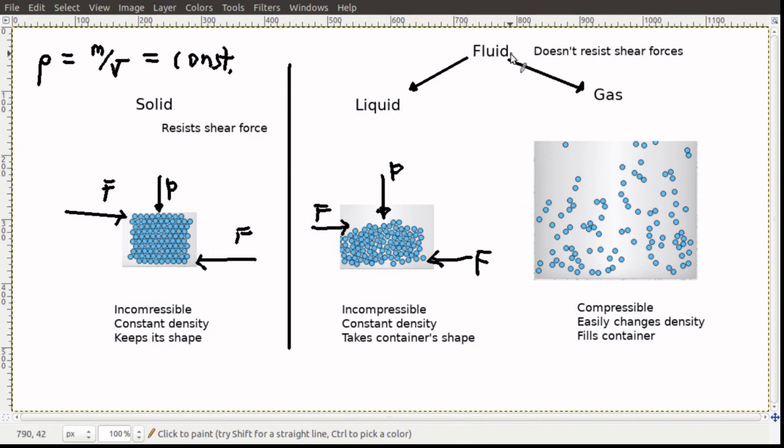So now we know that a fluid, right, is both a liquid and a gas. Neither will resist shear forces. This one's basically constant density, takes a container shape. If there's enough of it, right, it will just fill the container, just as you might expect. This one over here, will this support shear forces like this? So if I put force here and here, say I'm getting tired of drawing these arrows, but you can see the gas is not going to resist that, right? It's just going to slosh around in a container, filling the container.